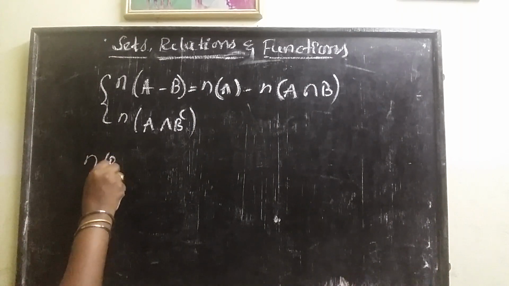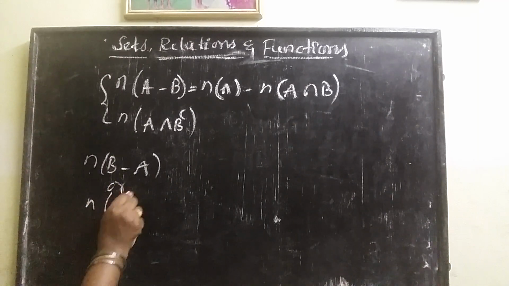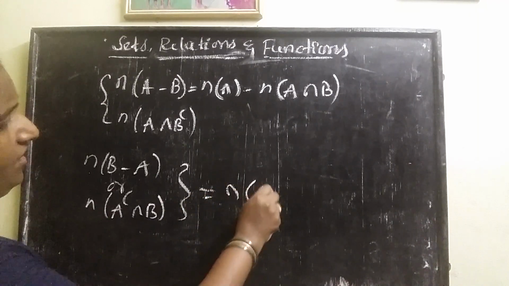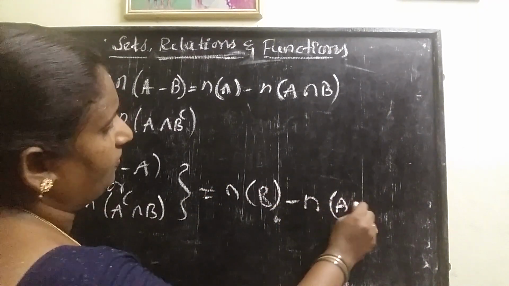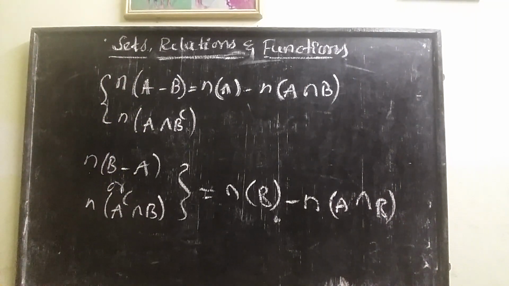Suppose they are asking n of B minus A, or n of A complement intersection B. For these two, the formula is n of B minus n of A intersection B.